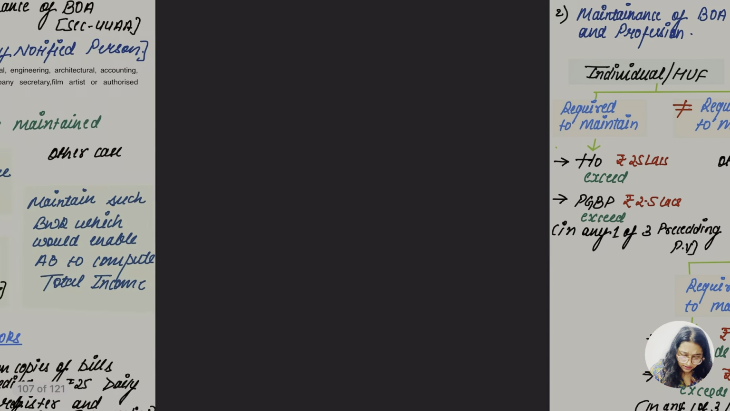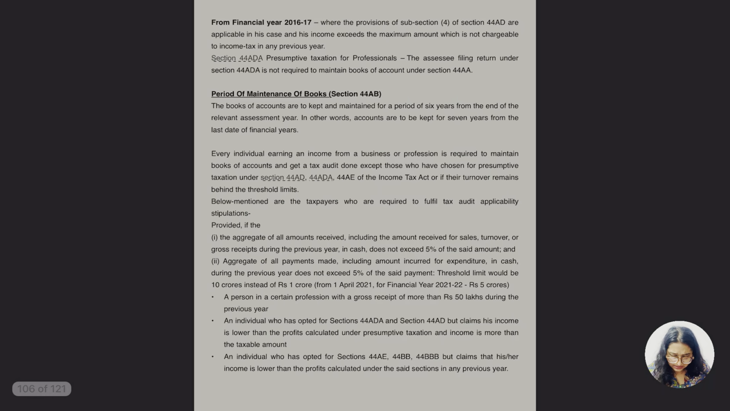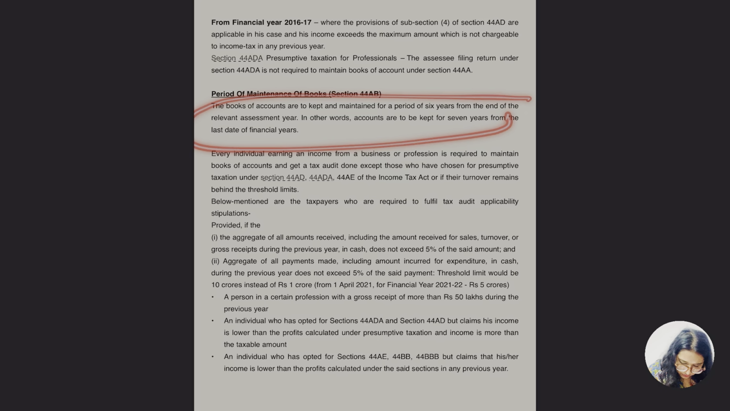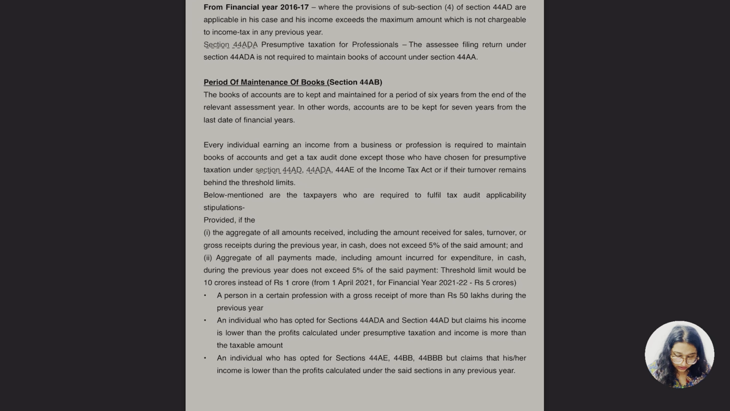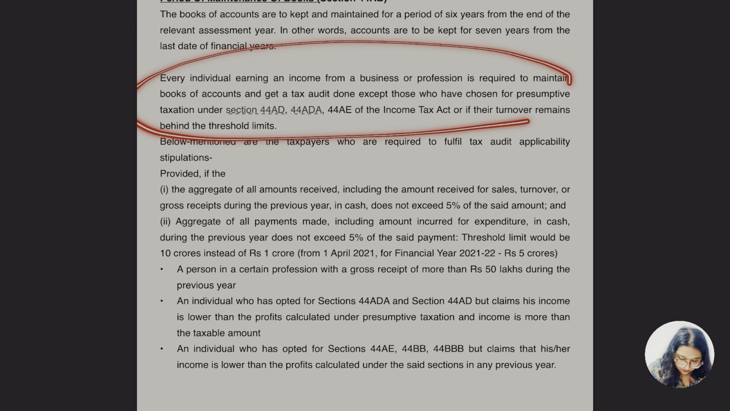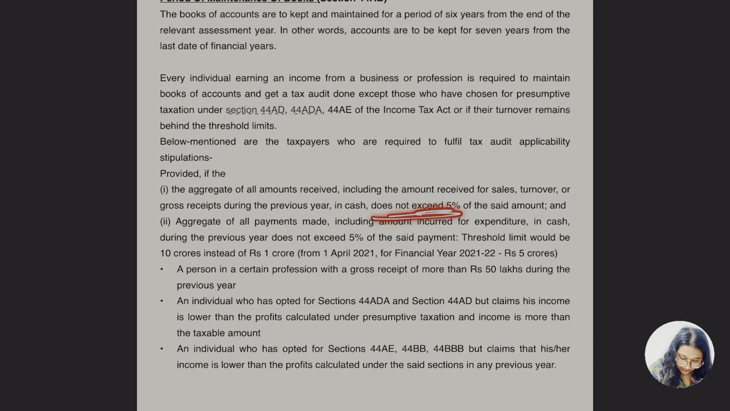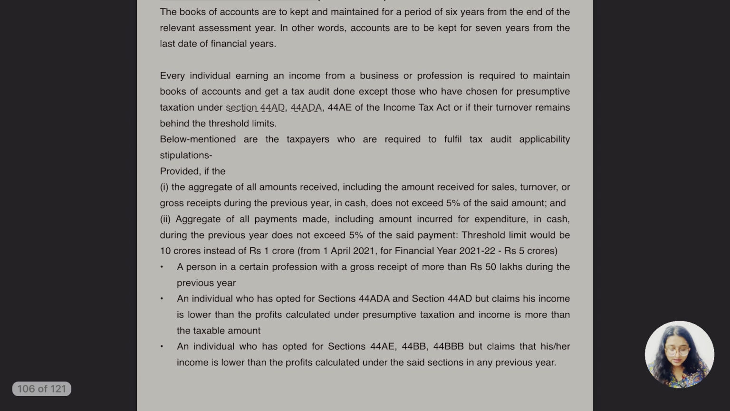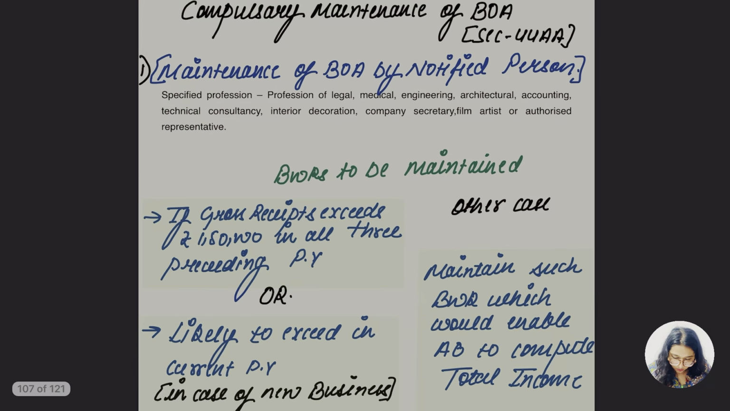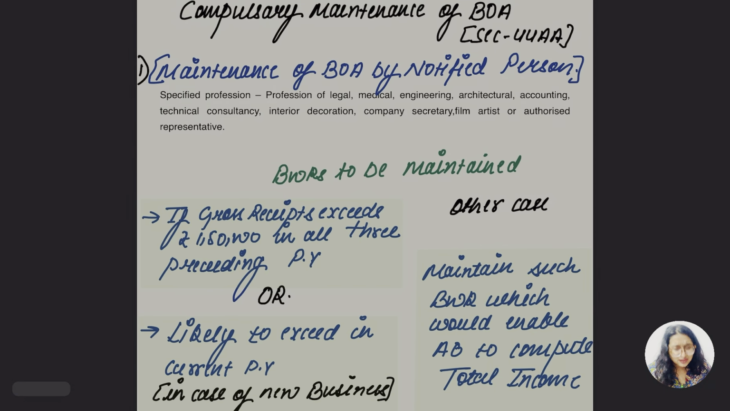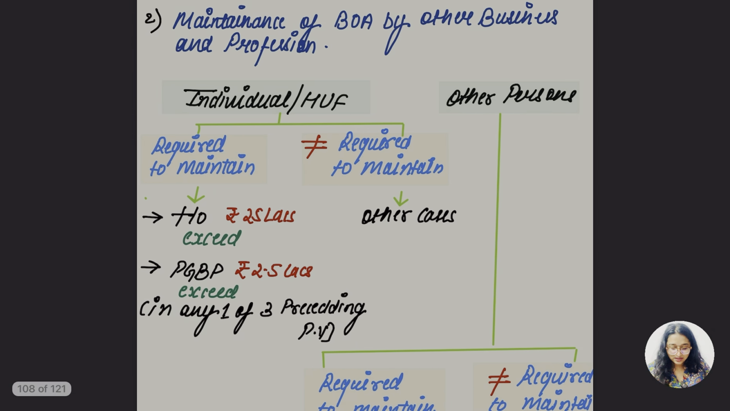Okay, so let me read it, the important part of this section, guys. Which part is the same? This part is the same, which we have to maintain for 6 years, and this part I have also covered. And this part, which does not exceed 5%, that part is also okay, we will know. Nothing new in this section too. So you can easily get the point.